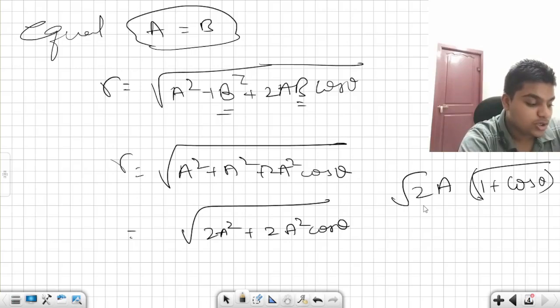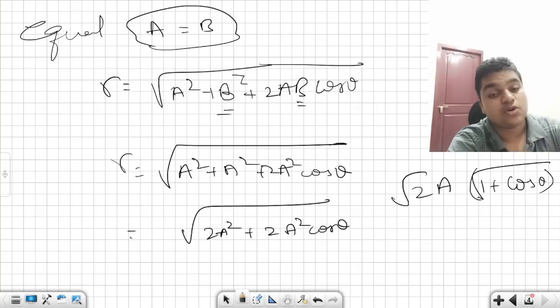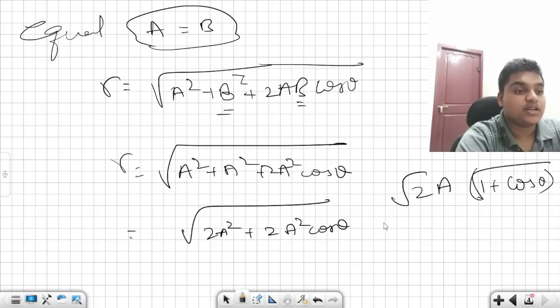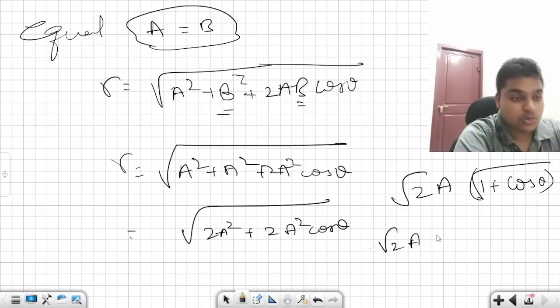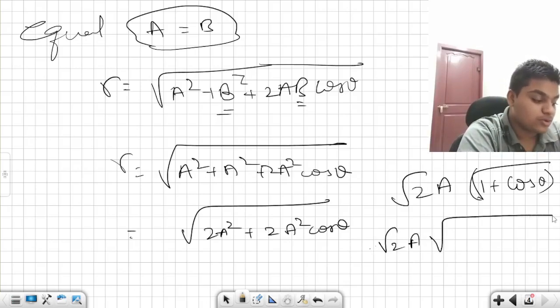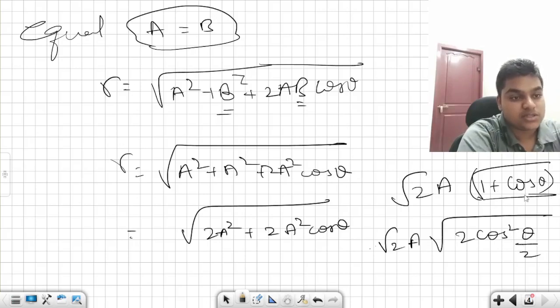Am I true or not? 1 plus cos theta is a trigonometric identity, where it is equal to A root over 2 into root over 2 cos square theta by 2. This one, 1 plus cos theta is equal to 2 cos square theta by 2, and 1 minus cos theta is equal to 2 sin square theta by 2. That you have to remember.